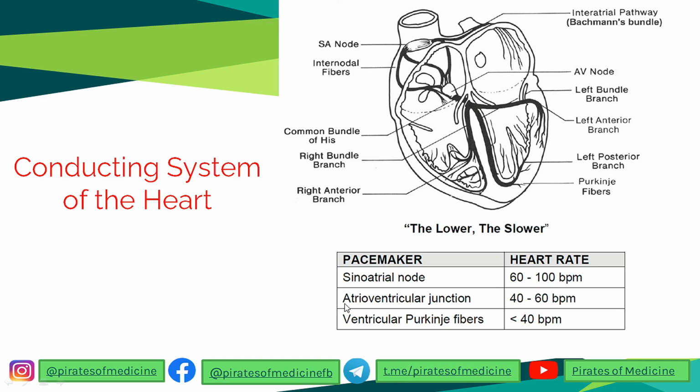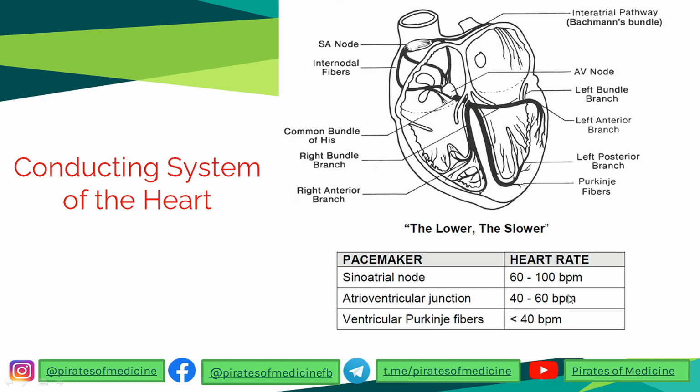In the case of the AV node becoming the pacemaker when the SA node is not functioning, the next candidate to take the pacemaker function is the AV node. And in this case, the heart rate comes out to be around 40 to 60 BPM.